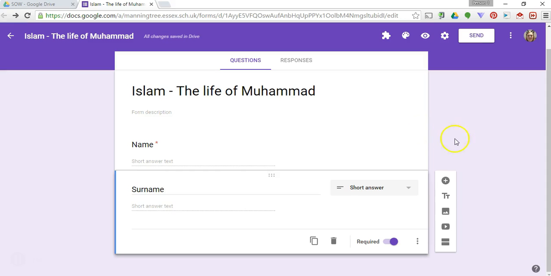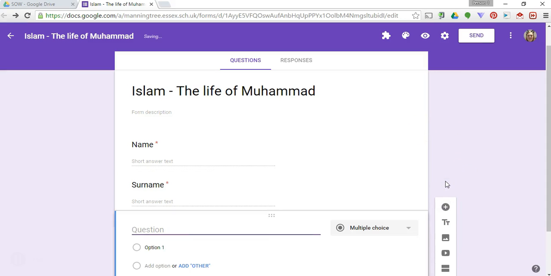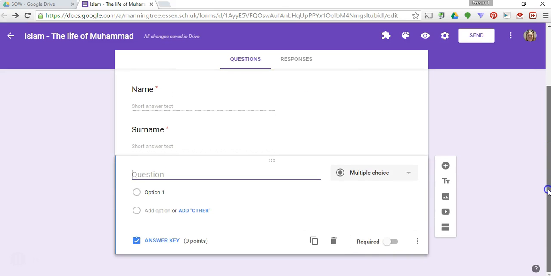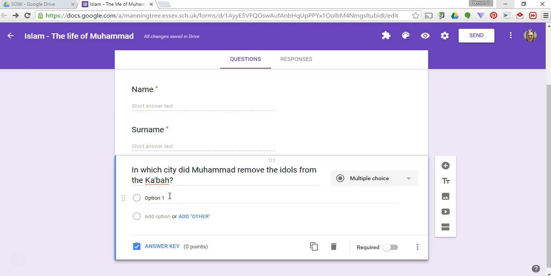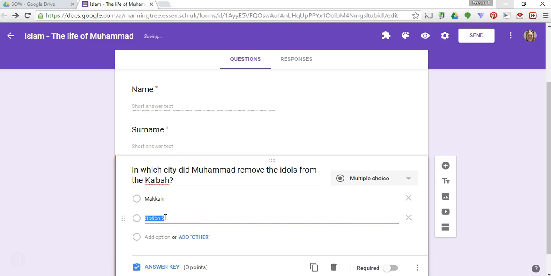Okay, now to make some questions, so I'm going to add another question here, and this is where you can start to type what your question is. So I'm going to say a question about Mohammed. Now the idea of multiple choice questions is that the different options are viable possible options, but it means that students have to think carefully about the answers. So for example, the answer is Mecca, but there are obviously other cities associated with Muhammad, so I might as well put Medina as another one and think of some others which would be possibilities.